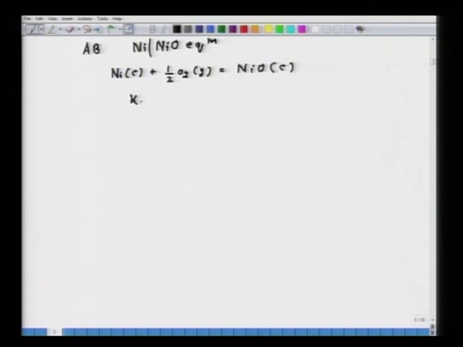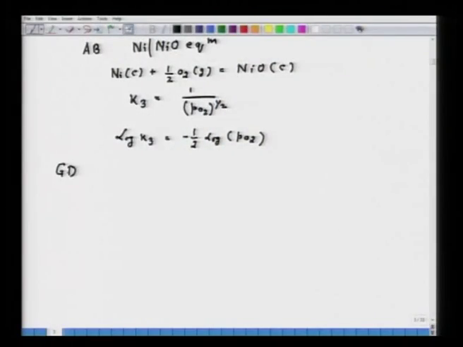So, K3 will be equal to 1 upon PO2 to the power half. So, from here log K3 will be equal to minus half log of PO2. So, you see Ni NiO equilibrium is independent of PSO2 and hence a vertical line in the predominance area diagram for the nickel sulfur oxygen system.